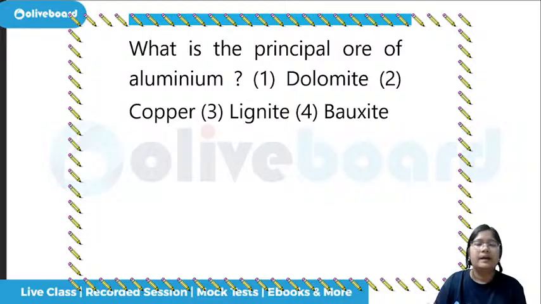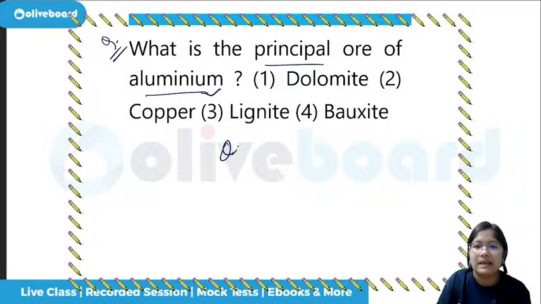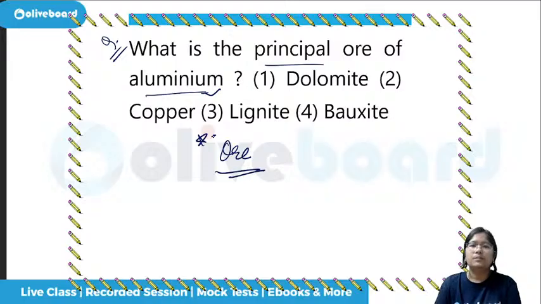Okay. Next question, what is the primary or principal ore of aluminium? This is from the topic metals and their ores. Dolomite, copper, lignite, or bauxite? It's very simple. It is your bauxite.